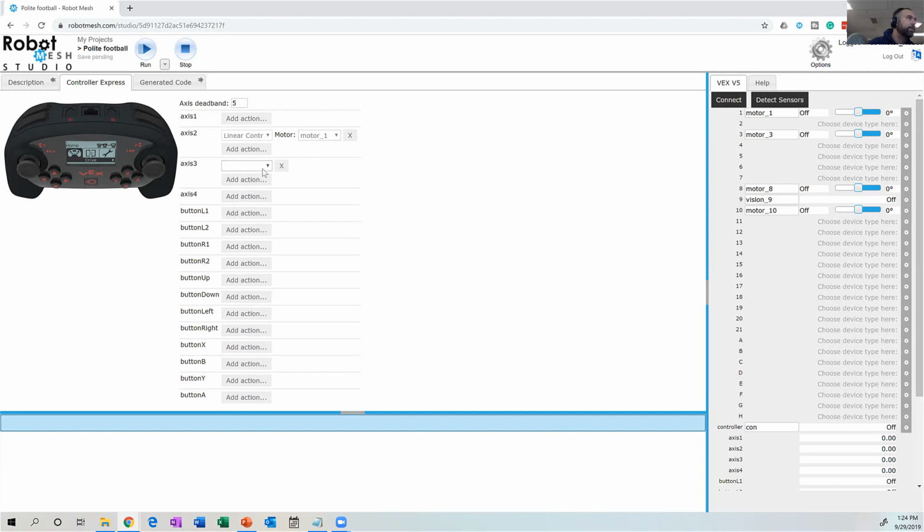Axis 3, linear control, and then I'm going to make it the other motor, which I think was motor 10. And then there's some things I'm going to have to do because I just grabbed a V5 controller out of a bin of V5 controllers. So what you can't see right now on camera is that I'm just going to pair this controller to the brain. So let me show you that.